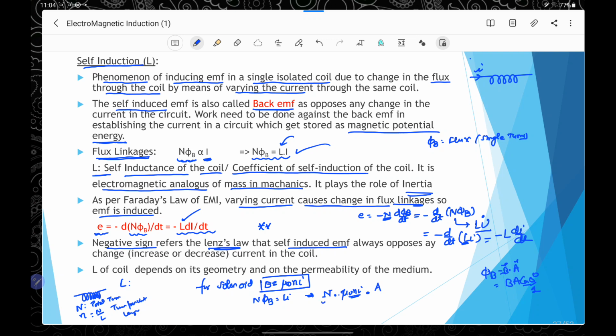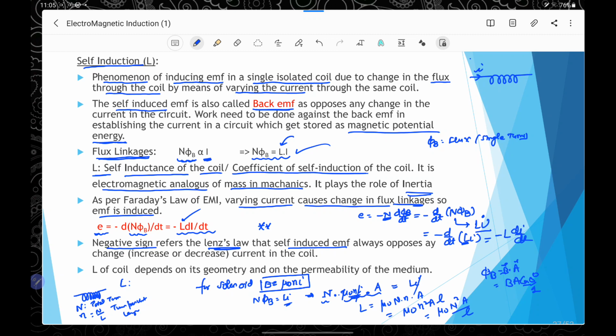This is N phi B, and it will be equal to, as per the question, Li. This is the Li, and I will get cancelled. Therefore we can write L equal to mu naught N into A, or we can also write it as mu naught n square A L, or we can write mu naught N square A by l.